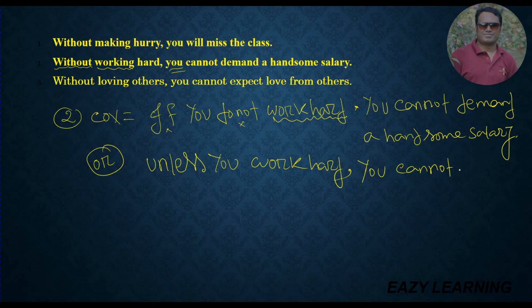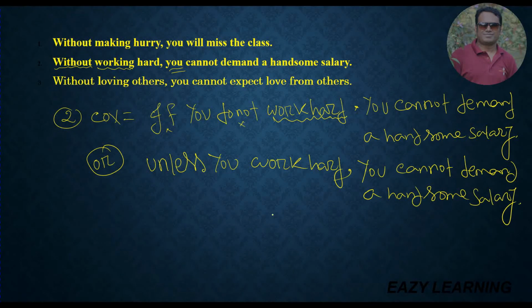Already I have told you, because the second sentence is the principal clause. A principal clause is not changeable, but a subordinate clause is changeable. So this first sentence is the subordinate clause, so I have changed it. You cannot demand a handsome salary. So dear students, I hope you have already realized it.